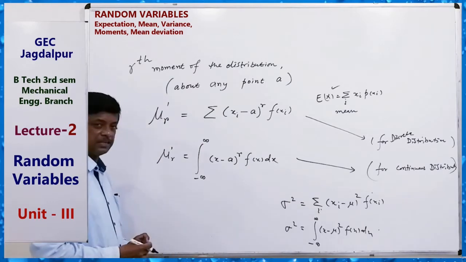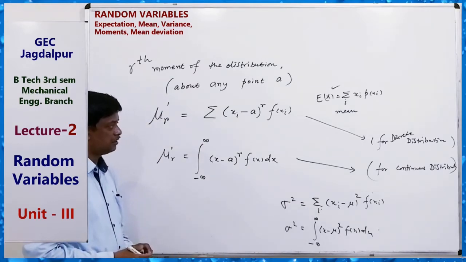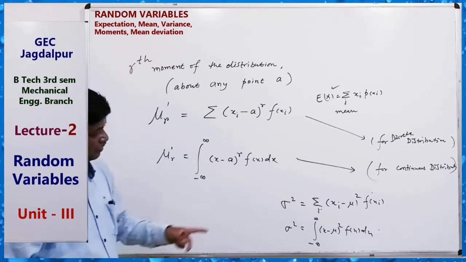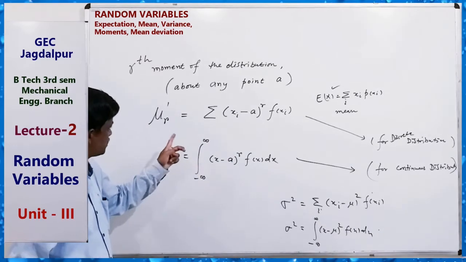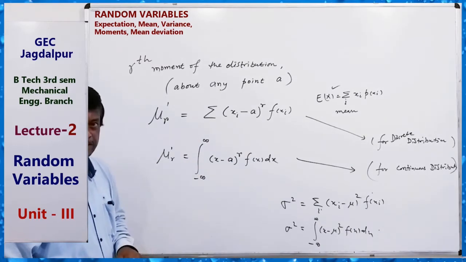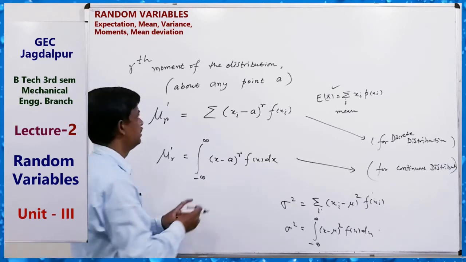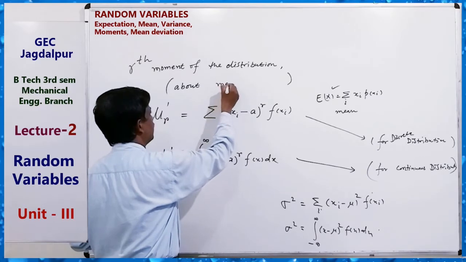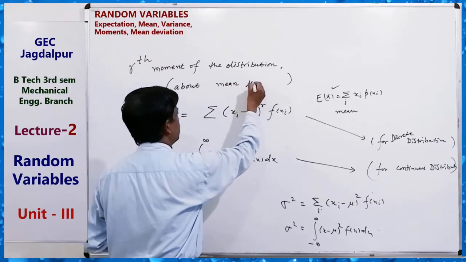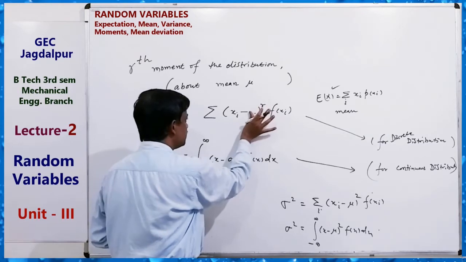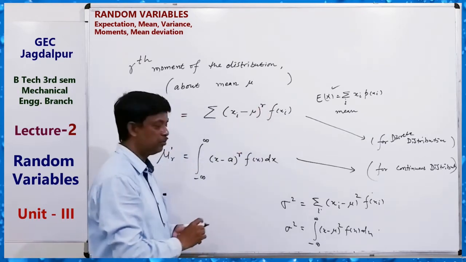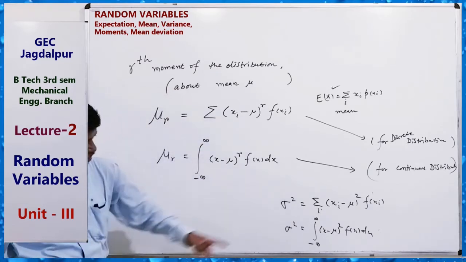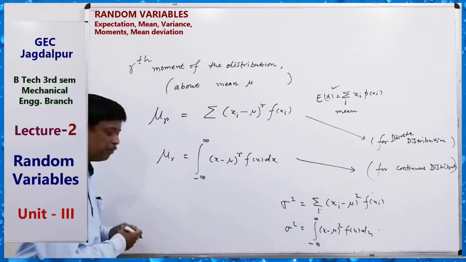Now we can see that in this formula, when we take about mean, that is mu and this is not dash, what is this? Mu 2.